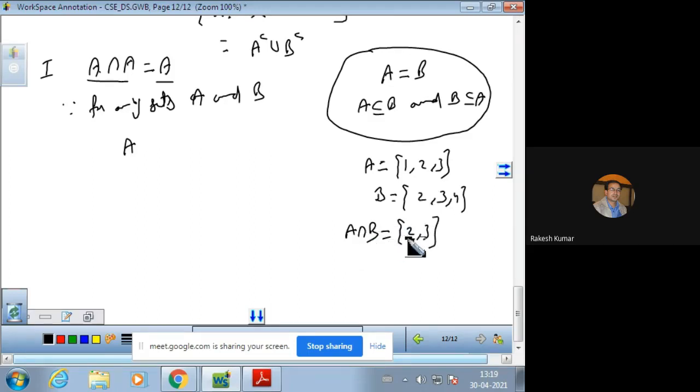So the intersection contains these elements. So clearly A intersection B is a subset of A, and similarly A intersection B is a subset of B.